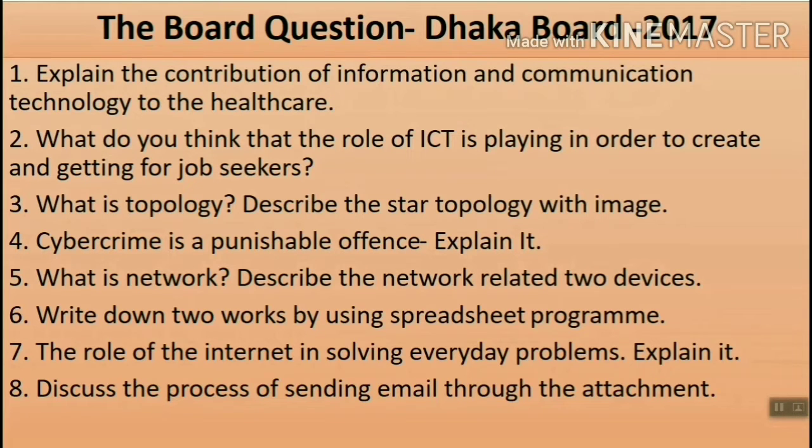Cybercrime is a punishable offense. What is network? Describe the network related to devices. Write down 2 works by using spreadsheet program. Role of internet, solving in everyday problem, and last one, discuss the process of sending email attachment.